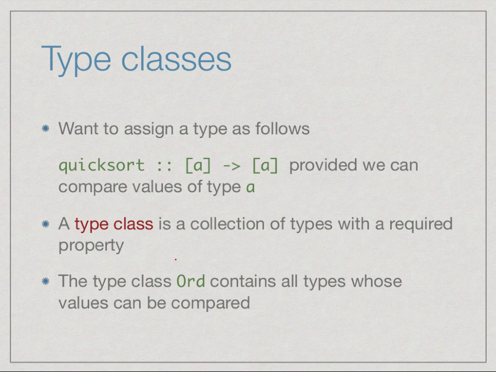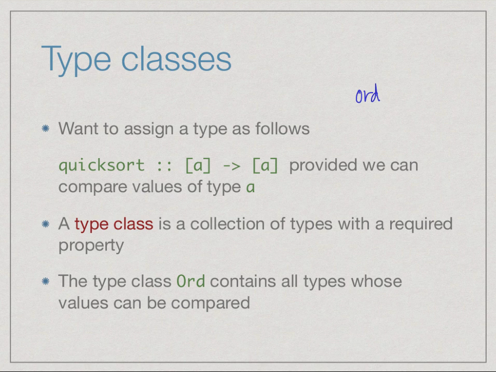In this case, the type class which is relevant to us is the type class called Ord. Notice the capital letter O. Type classes are usually written with a capital letter, and Ord contains all types whose values can be compared. This includes things like integers and other number types like float. It also includes things like boolean, where false is defined to be less than true. We have characters which can be ordered depending on their internal representation, whatever value the function ord on characters returns. So this allows us to order characters and so on.